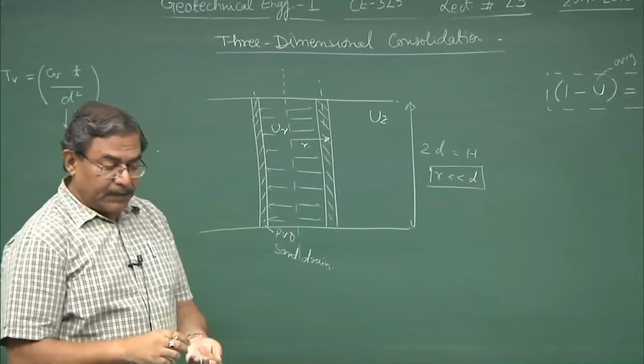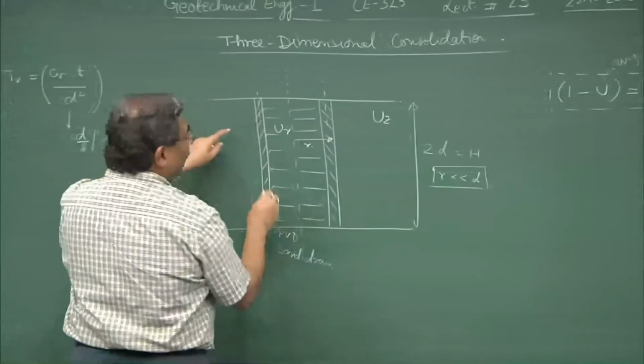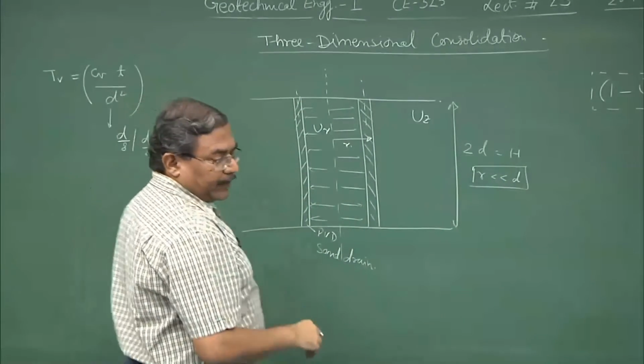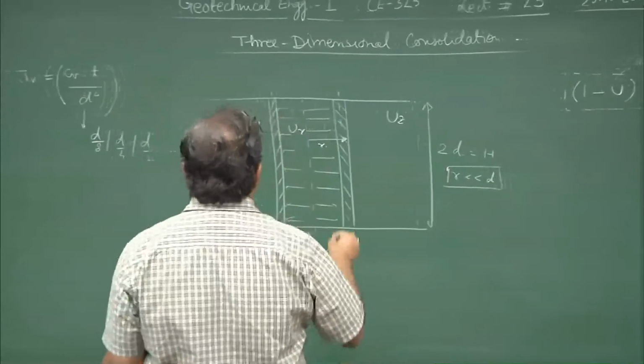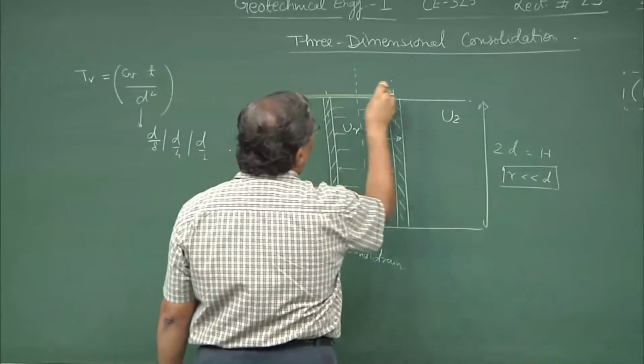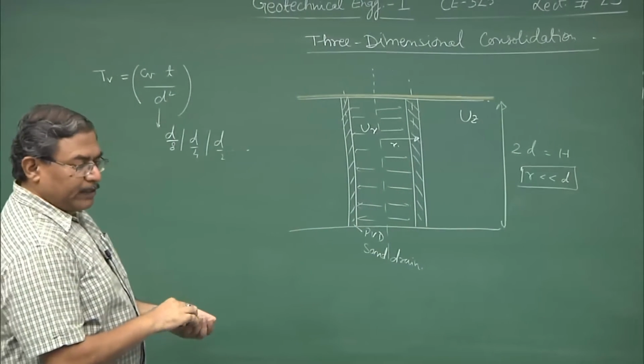The procedure is, having inserted these drains in the ground, we provide a filter layer, and on the top of the filter layer we provide a geotextile.